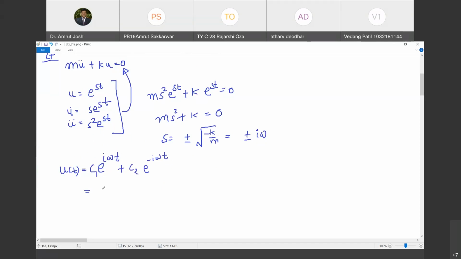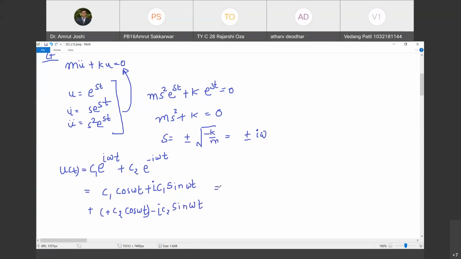So the solution is going to be c1 cos omega t plus i c1 sin omega t, plus c2 cos omega t minus i c2 sin omega t.